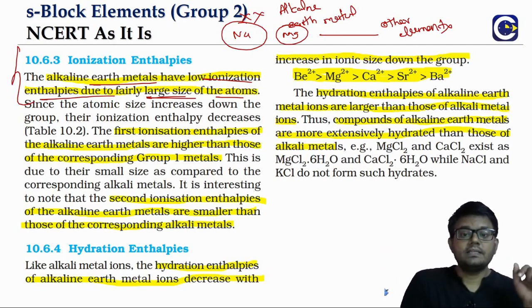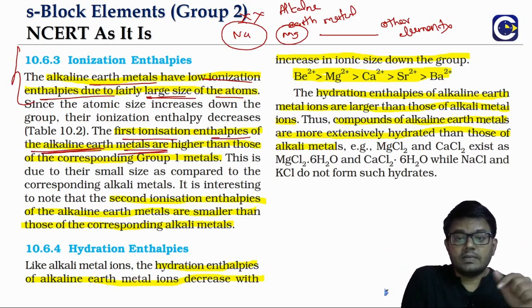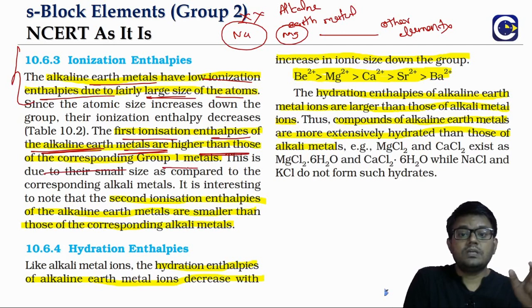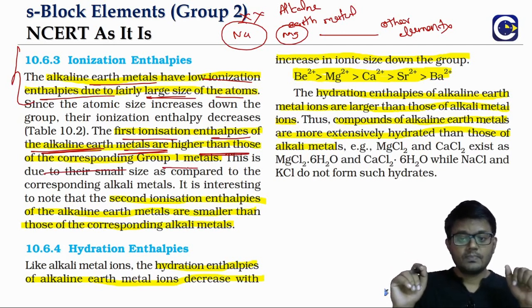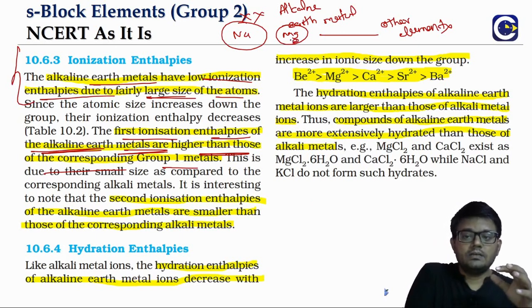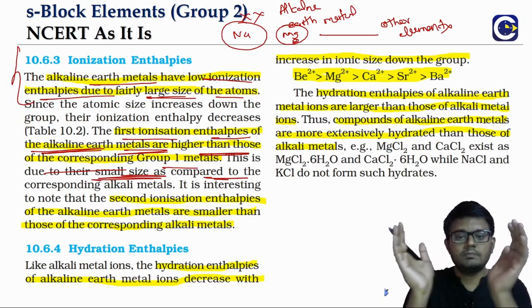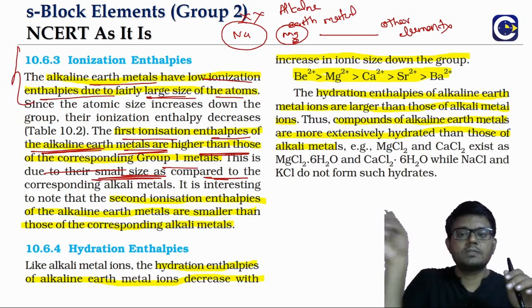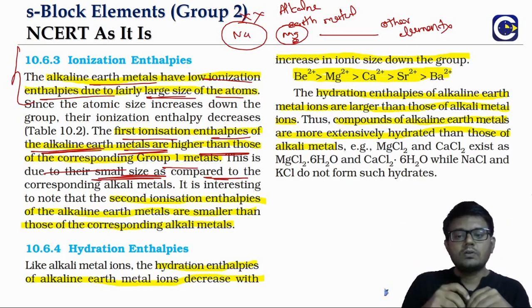So we can say it like this: the first ionization enthalpy of the alkaline earth metals is higher than those of the group 1 metals. Because as we go from left to right, what happens? Ionization enthalpies will keep increasing. How do we look at it? The alkaline earth metal will have a smaller size, and thereby it becomes difficult to remove the electron.